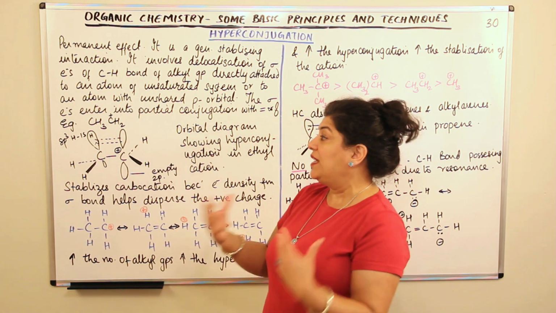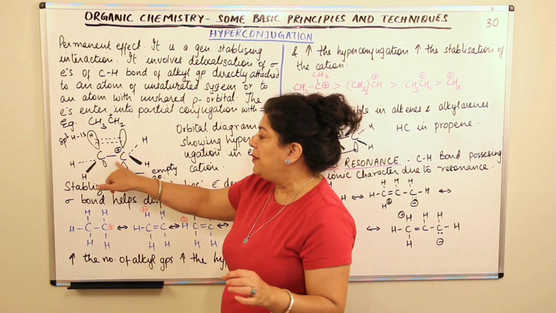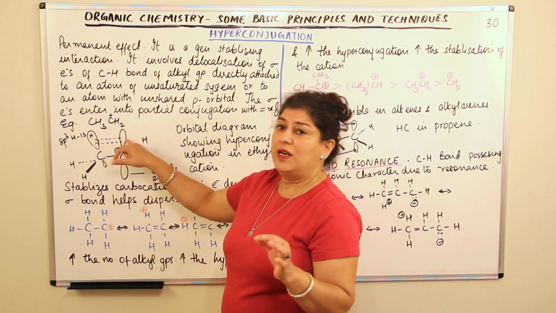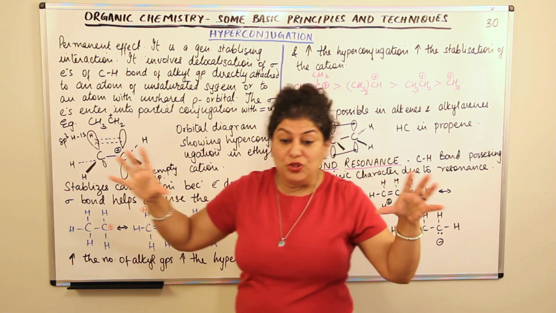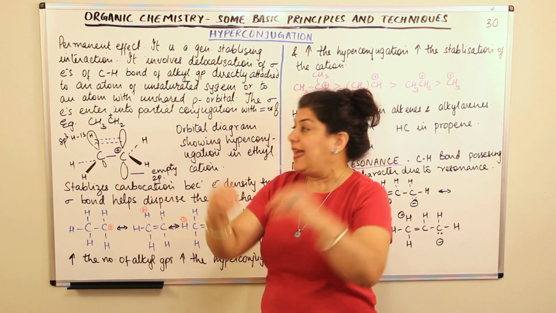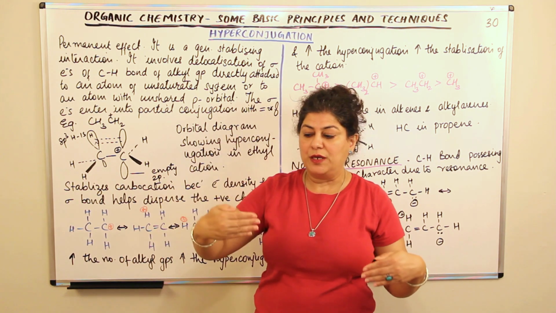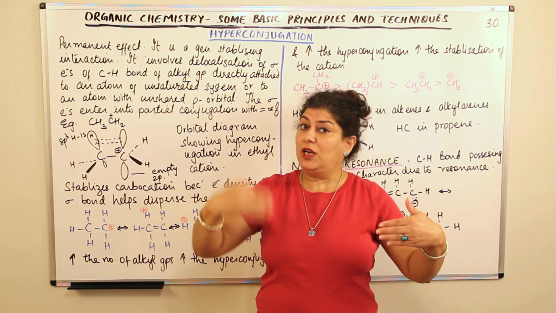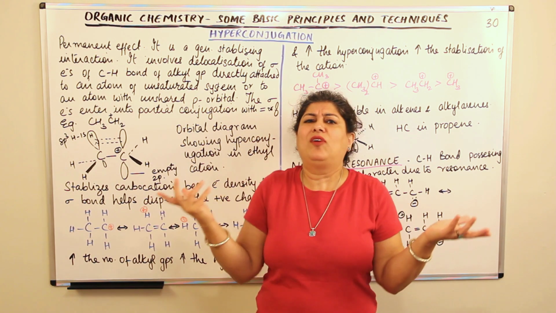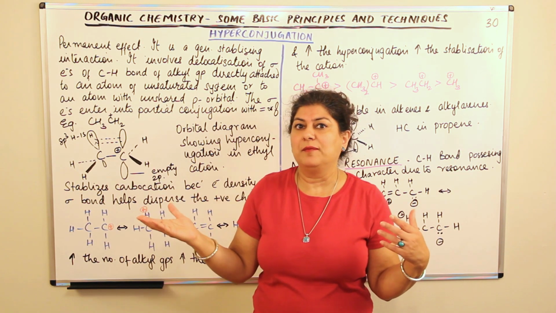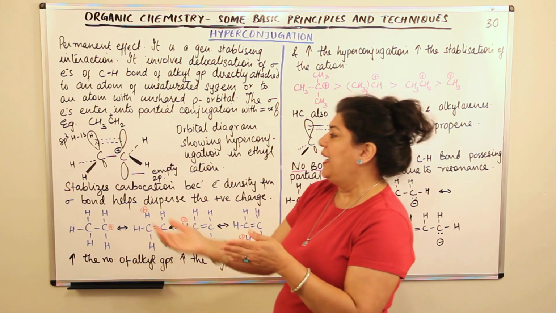Why? Because hyperconjugation is due to the movement of sigma electrons which are bound to the carbon adjacent to the carbon which either has a double bond or the carbon which has an empty orbital. Now these electrons of the sigma bonds can be in partial conjugation. We will not say proper conjugation, because in proper conjugation there should be a double bond, single bond, double bond. This is not a double bond, it is a sigma bond. And the sigma electrons of a sigma bond are kind of acting as if they don't know they are a pair of sigma electrons, and they can also conjugate partially and therefore move.